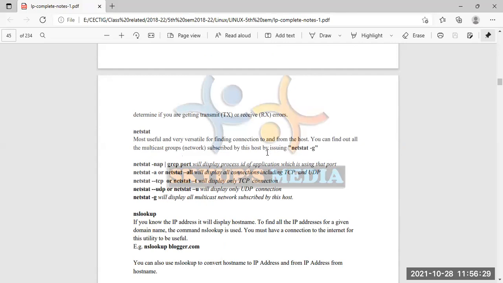Suppose I don't know my IP address, how can I know it? It's very easy. The command is ifconfig, and I write it in my command prompt.